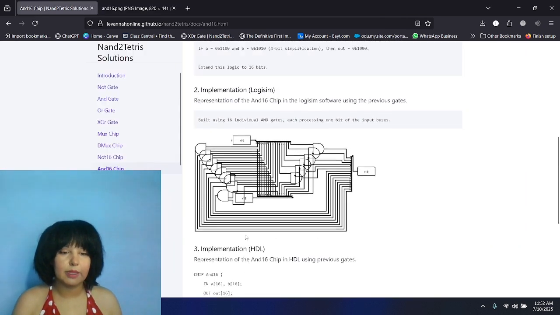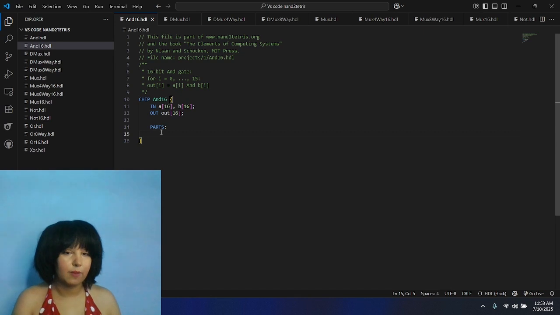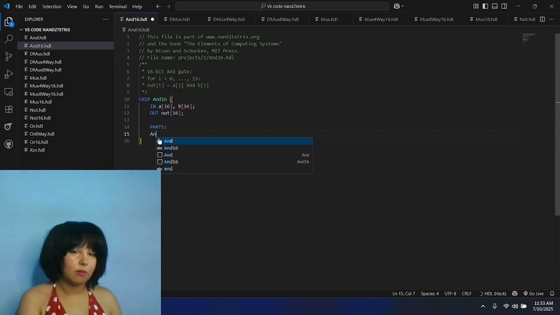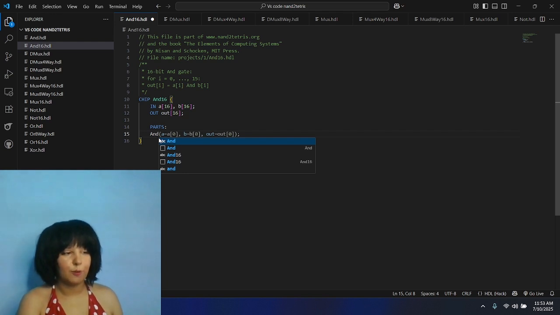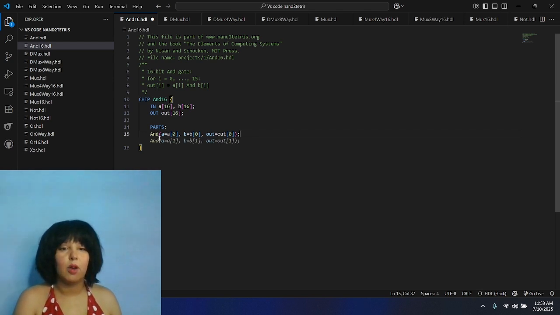So now let's try to build it in VS Code. First we will use, obviously, the And function. The A will be A0 instead of just A. The B will be B0 instead of just B. And the out will be out0 instead of just out. And that way we can replicate this all the way, replacing the index with 0, 1, 2, 3, all the way to 15. Do not put the number 16. A16 does not exist in 16 bits. It starts from 0 to 15.